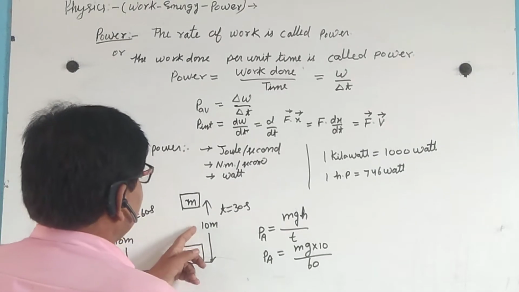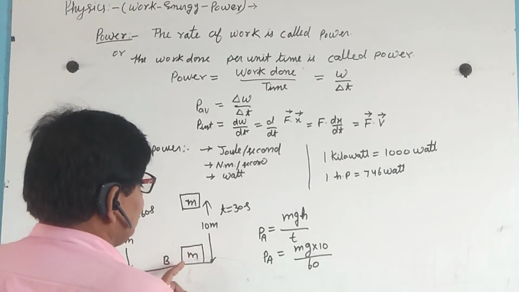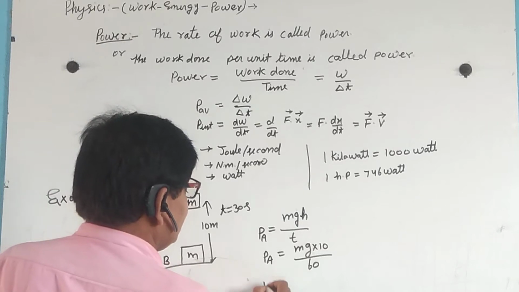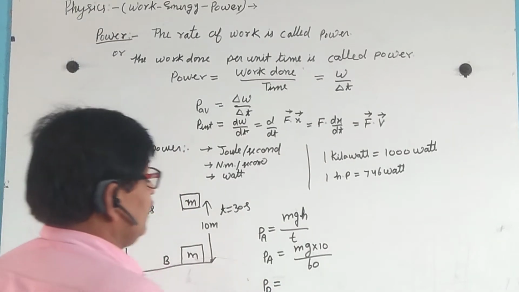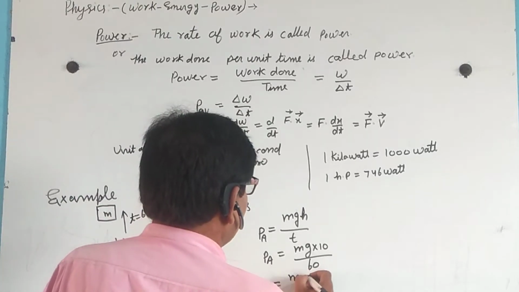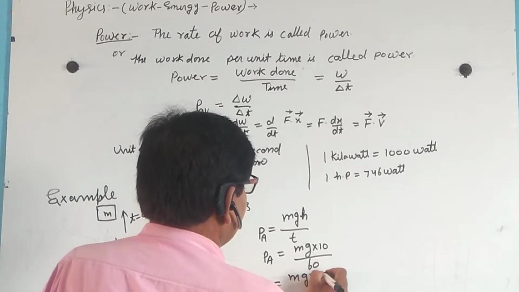And power of pulley B, PB, equals mg into 10 divided by 30 seconds.